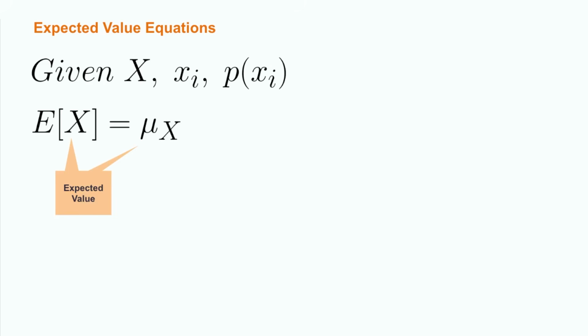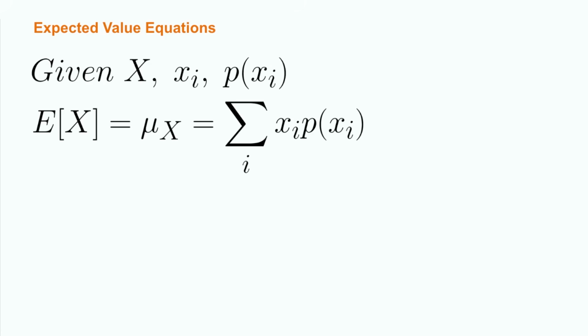We can then denote the expected value of the random variable X either as E[X] or mu sub X. The reuse of mu, which is normally used to represent a population mean, should further reinforce the concept that the expected value is the mean of a random variable. This is then equal to the sum over i of x sub i times the probability of observing x sub i.